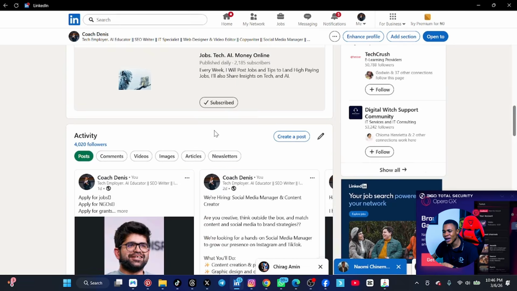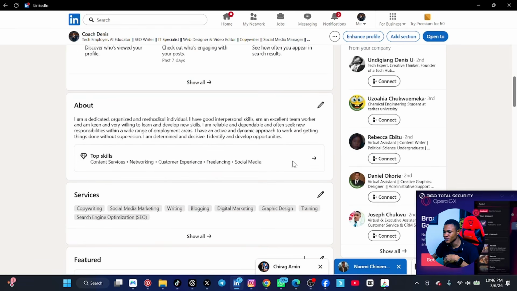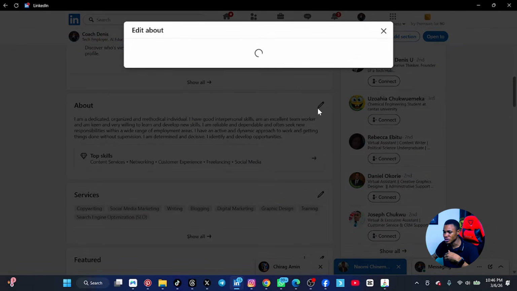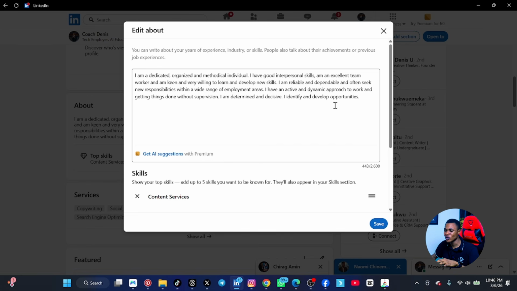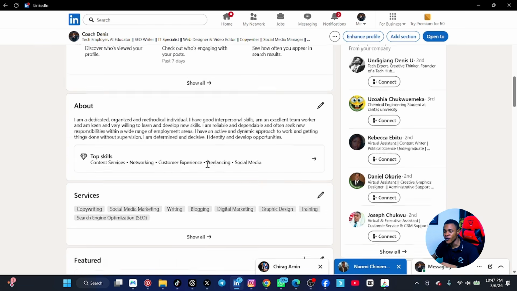So scroll down and begin to fill in every piece of information. Even this top skills, if I click on about, you can see that it will show me where to start putting my skills. So these things are very simple and you need to actually do them. With your phone, you can do them.